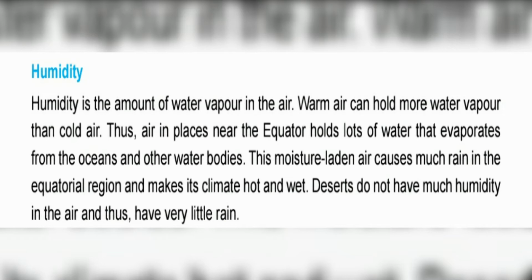This moisture-laden air causes much rain in the equatorial region and makes its climate hot and wet. Deserts do not have much humidity in the air and thus have little rainfall. If there is more water vapor in the air, that is moisture, then that place will get lots of rain. If it doesn't have water vapor or moisture in the air, then it will not have rainfall.